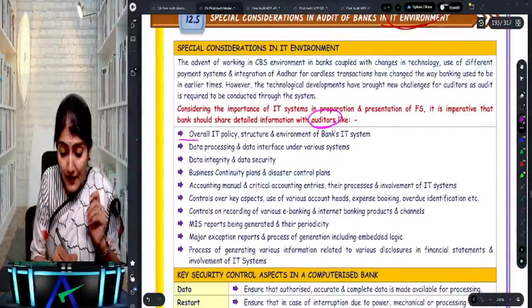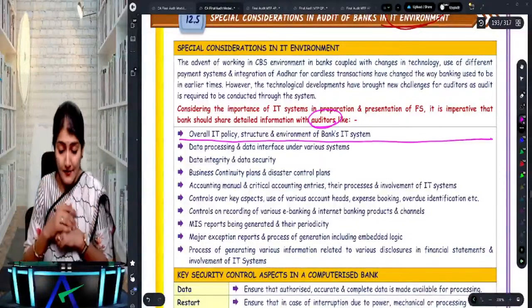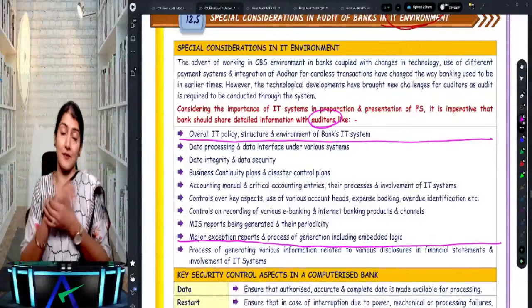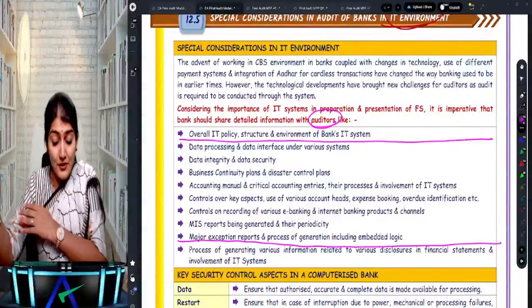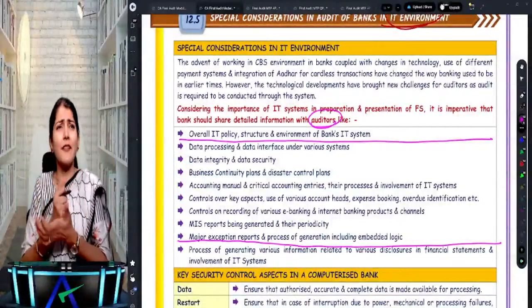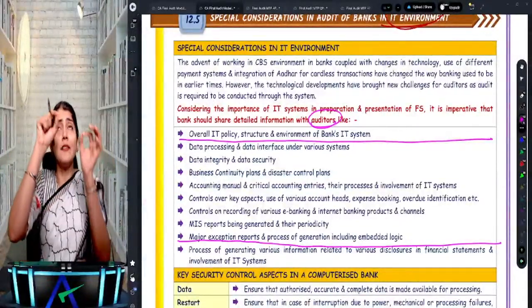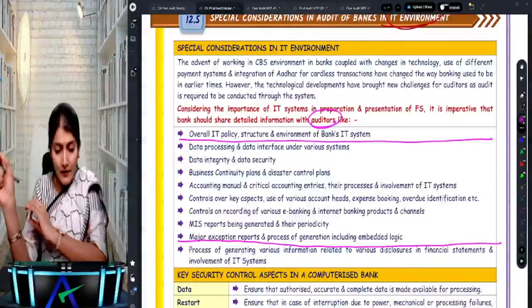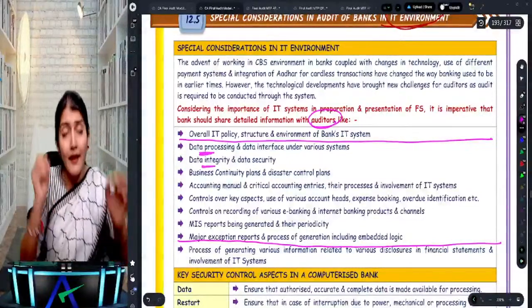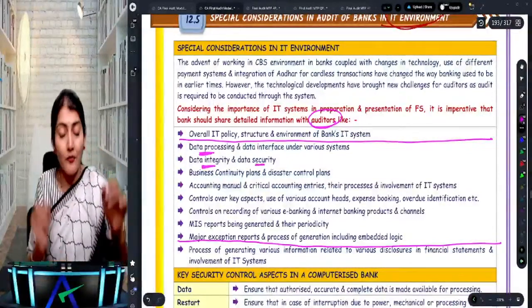So what information should be provided? One, information regarding their IT policy, the bank's IT system, and also what are the various reports which are generated from the system. So IT policy, structure, environment, and the process of generating the various information. Then the bank has to provide the information to the auditor regarding how they do the data processing and how they ensure the integrity and the security of the data.